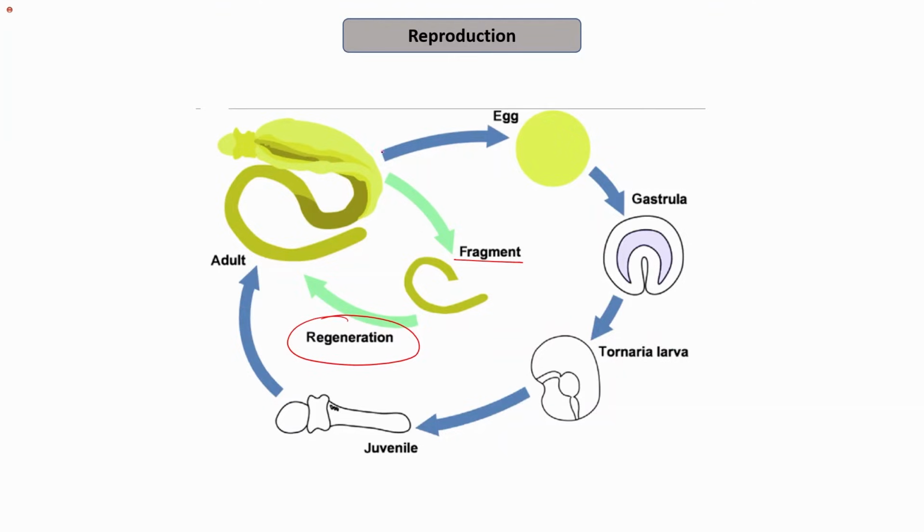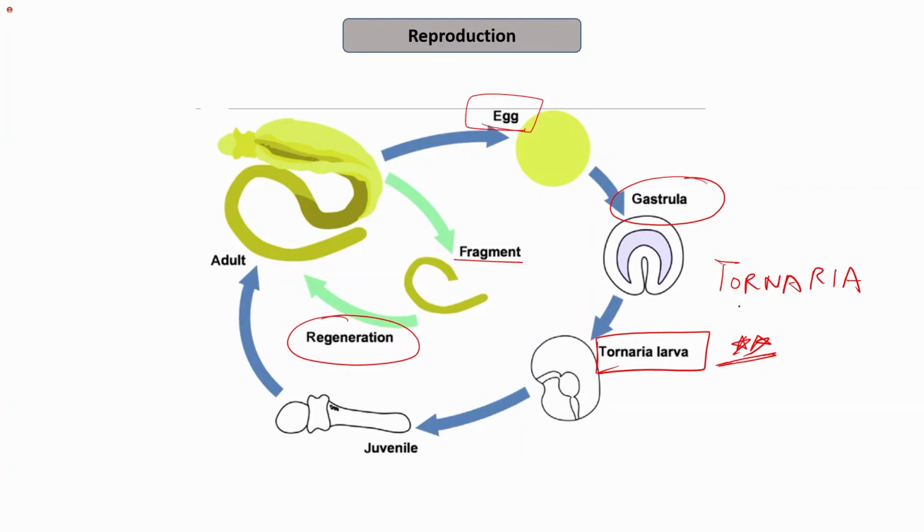Or otherwise, if I talk about sexual reproduction, then the egg, which is fertilized externally, undergoes development. After the gastrula stage, the Tornaria larva is formed. So this might be asked, what is the larva of Hemichordata called? It is the Tornaria larva.